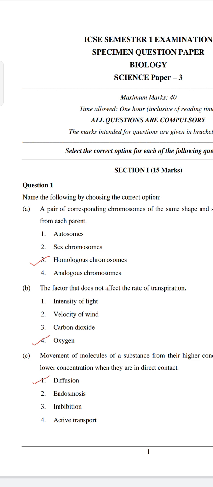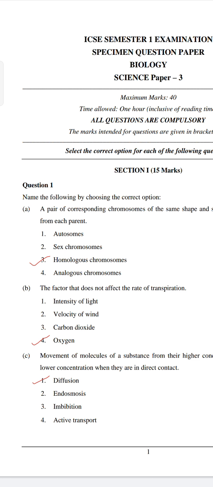B. Factor that does not affect the rate of transpiration. A, intensity of light. B, velocity of winds. C, carbon dioxide. D, oxygen. So the answer is oxygen because intensity of sunlight will increase the rate of transpiration.